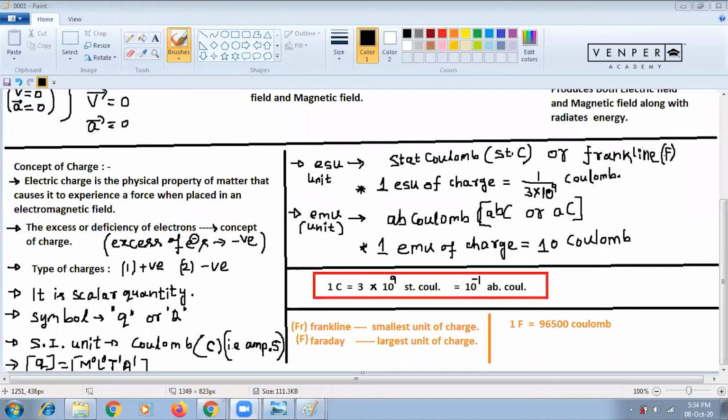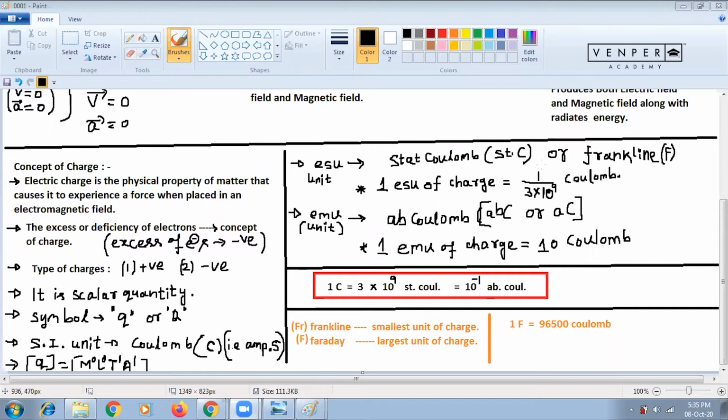Remember, one ESU of charge, or one Franklin, whatever you call it, is basically 1 by 3 into 10 to the power 9 coulomb. This value you have to remember. This is normal for entrance level. Whenever they give statcoulomb in a question, you can immediately convert to coulomb with this formula.